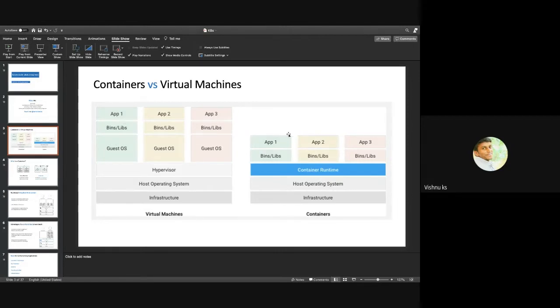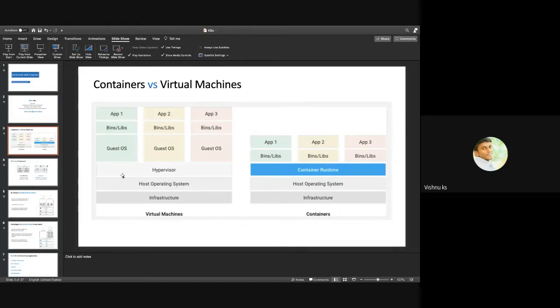And if we look at a container, we have the host operating system and the container runtime. There is no guest OS, only the application dependencies and application files. In that way, it is more lightweight. In a container, it is just process isolation, but in a virtual machine, it is entirely a different OS inside.